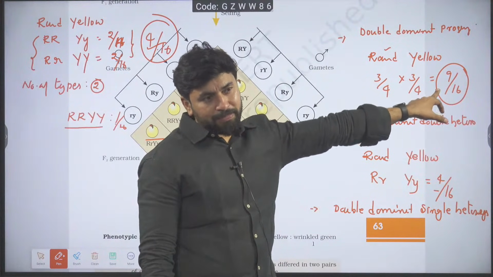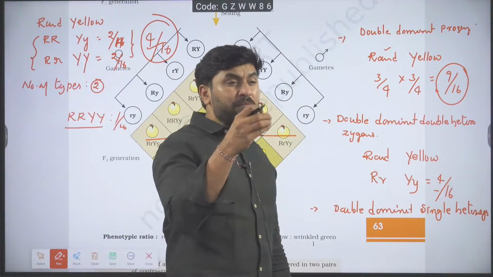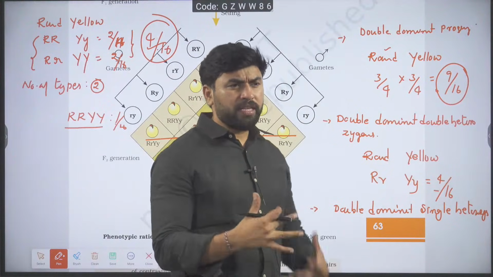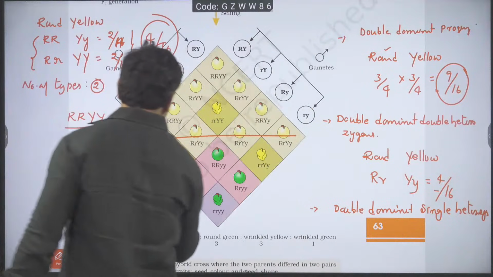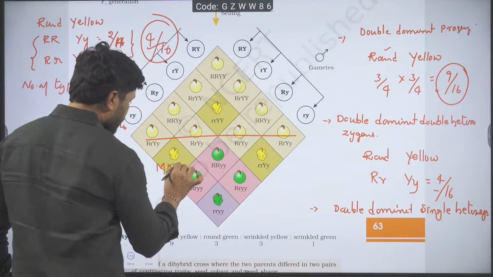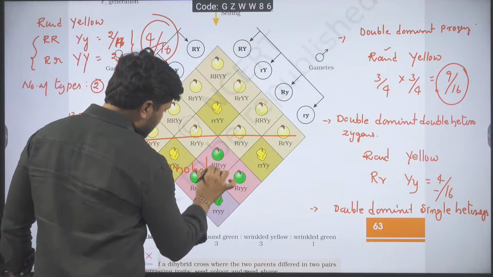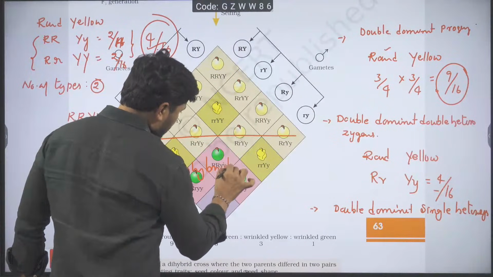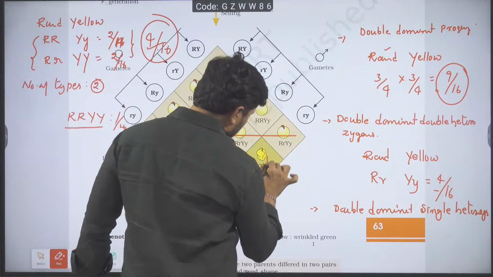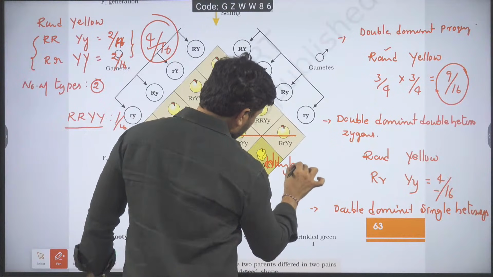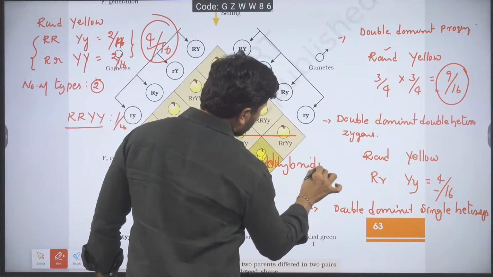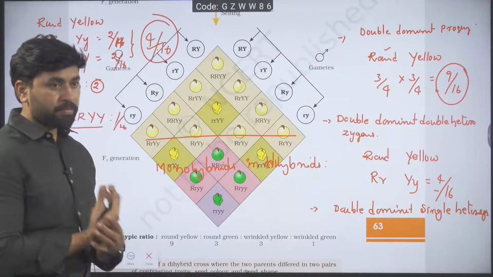Is it okay? This is about the most common problems. Then I have seen some more variety of problems. That is number of monohybrids in dihybrid cross.